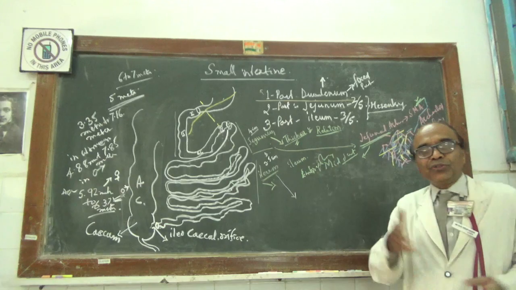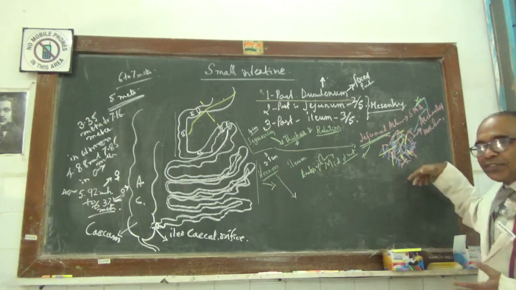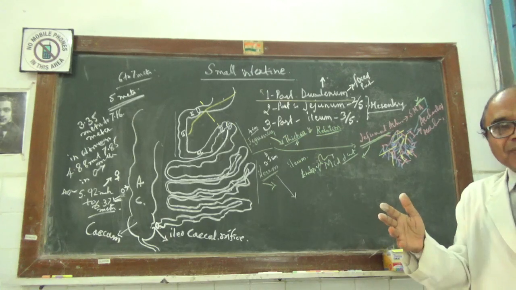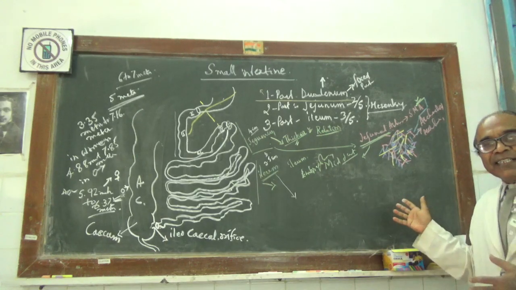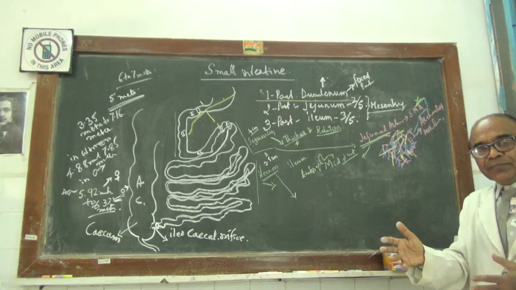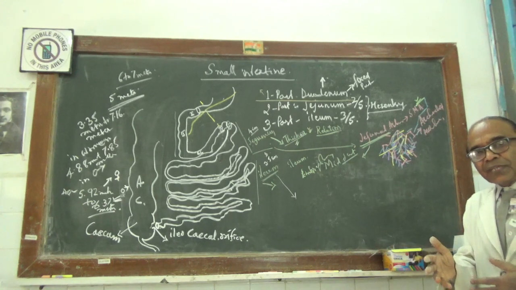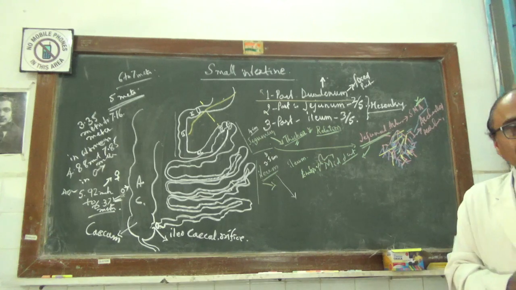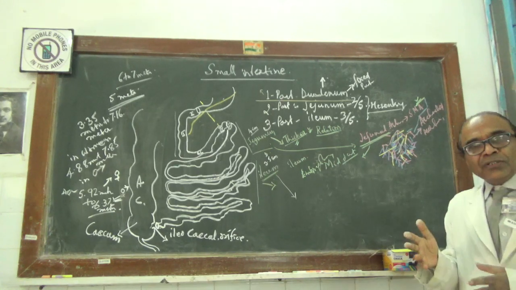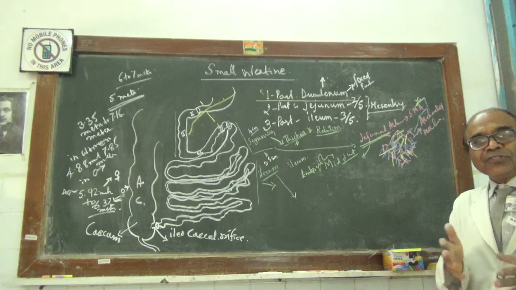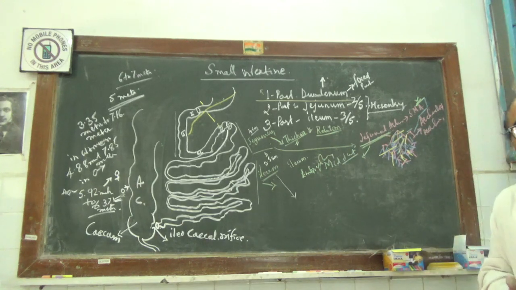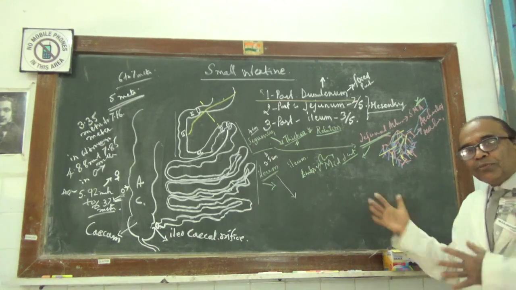The unnamed branch will give rise to, to a lesser extent, the branches which are said to be the arcadial arteries for the ileum, which are less in number, and then it will pierce the serosal coat, then the subserosal coat, muscular coat, and going into the submucosa, into the mucosa. So this will be the blood supply.